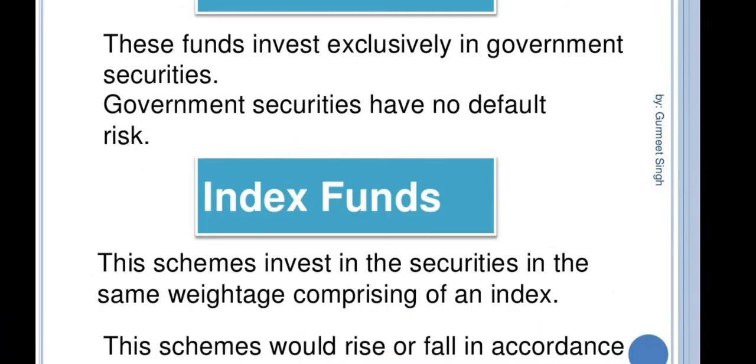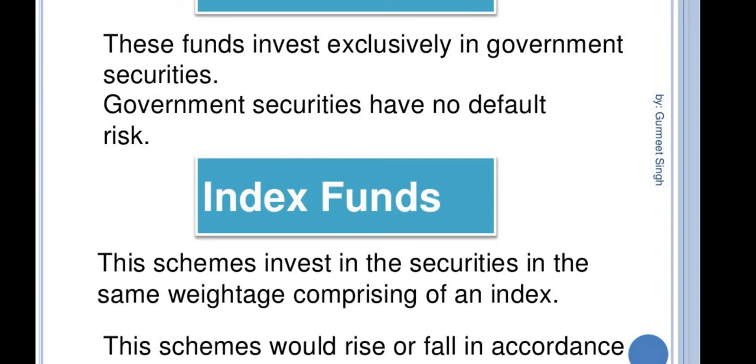Next one is gilt fund. These funds invest exclusively in government securities, and government securities have no default risk. Gilt fund means funds invested exclusively in government securities. That is the gilt fund. Next one is index fund.